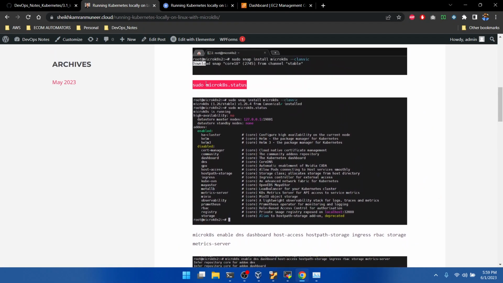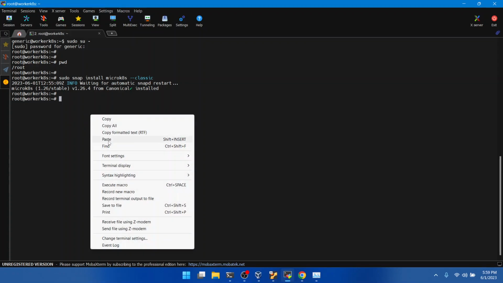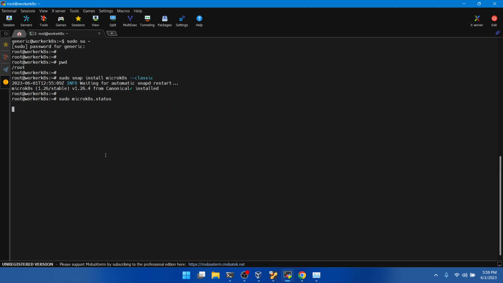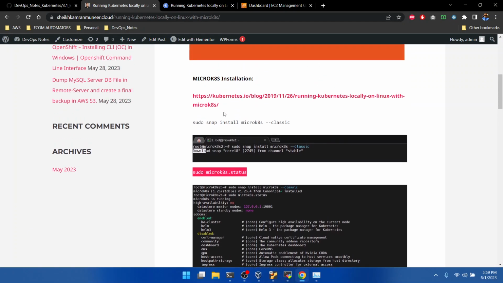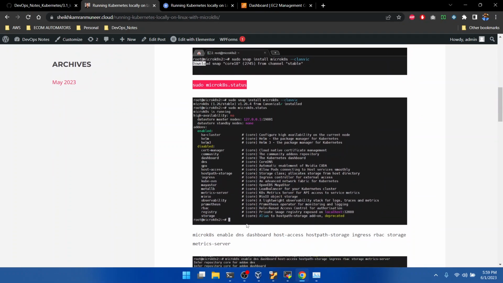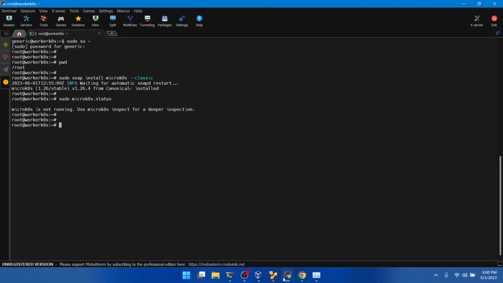The verification command is this one, microk8s status. MicroK8s is not running. Use microk8s inspect for a deeper inspection. Okay, let's see what the issue is with this one. We have to test the status.